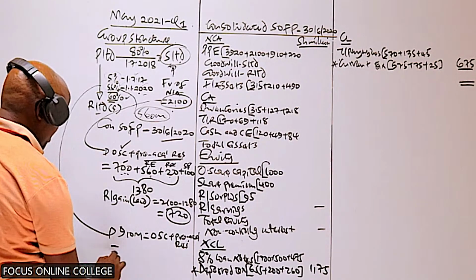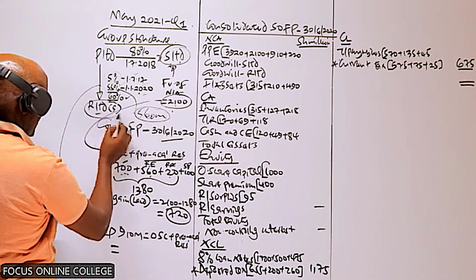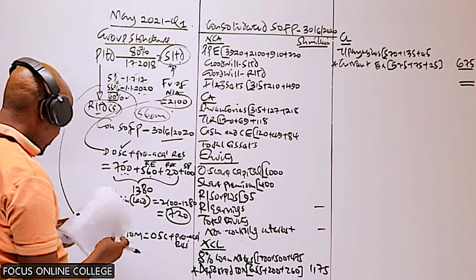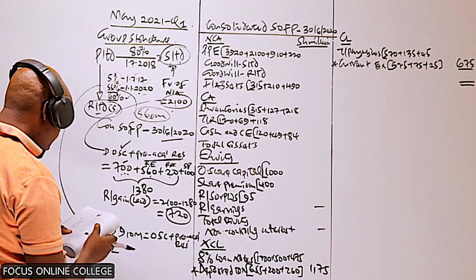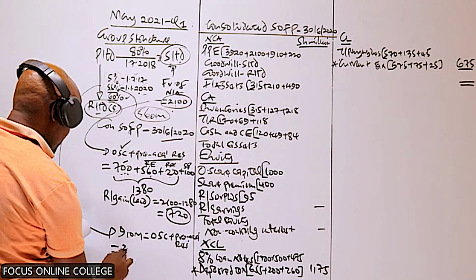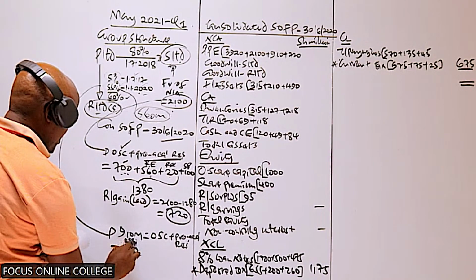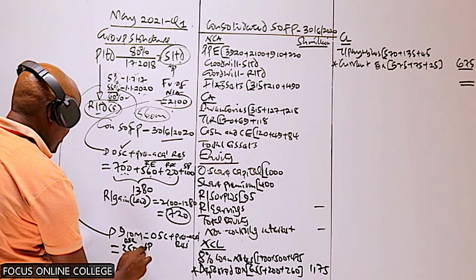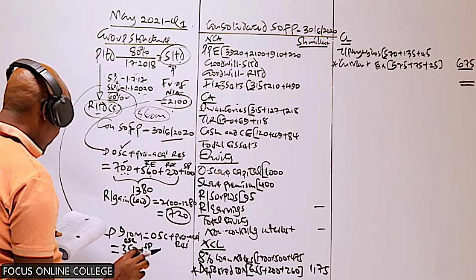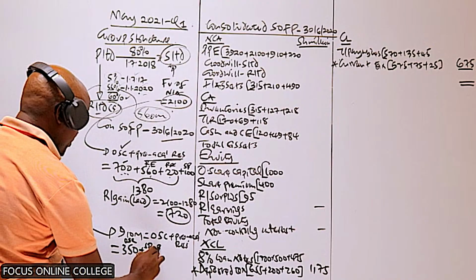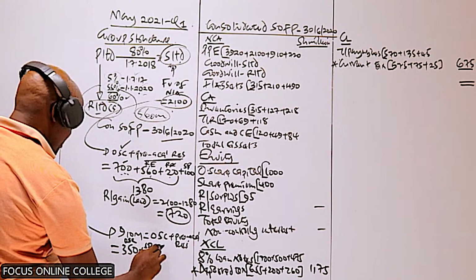So what is the ordinary share capital of this company? From its balance sheet, the ordinary share capital of R is 350. That is the ordinary share capital of R. Is R having any share premium? No. I'm getting that from the balance sheet of R. Is R having any revaluation surplus?